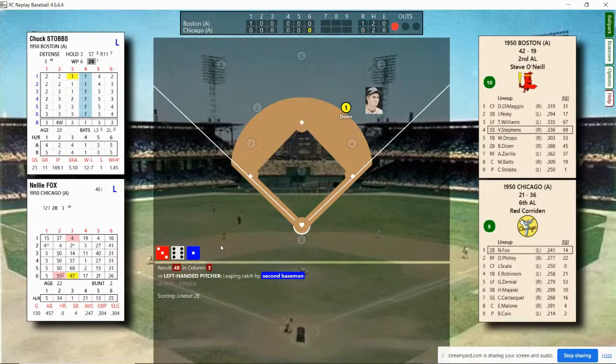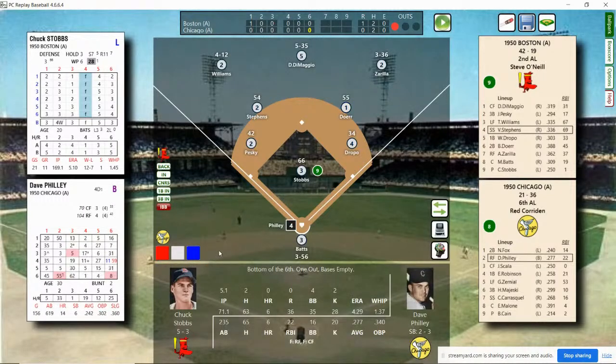And he hits a line drive, caught by Dorr for the out. 1 out, bases empty. Dave Philly stepping in. Dave Philly has flied to right field. He flied to center field. Dave Philly's greatest accomplishments.